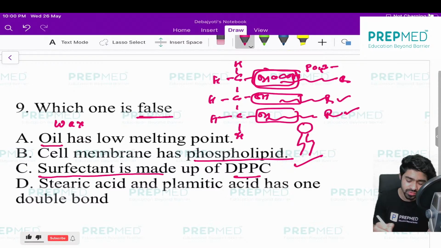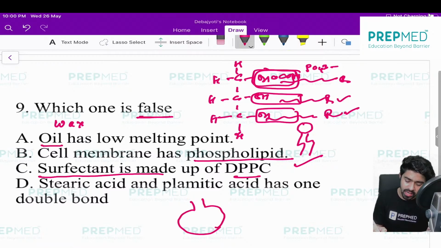I think most of you know what surfactant is. Surfactant is something present in our lung alveoli, and it is released by a particular cell called the type 2 cell of the alveoli. It is also synthesized by the Clara cell of other airways, like the alveolar duct and the respiratory bronchiole.